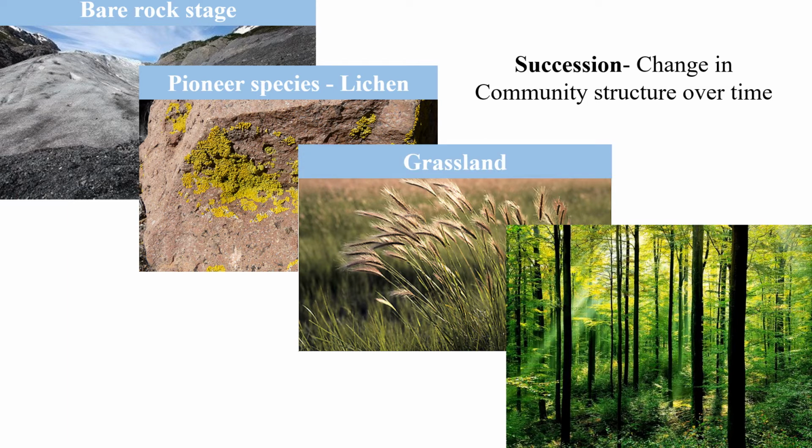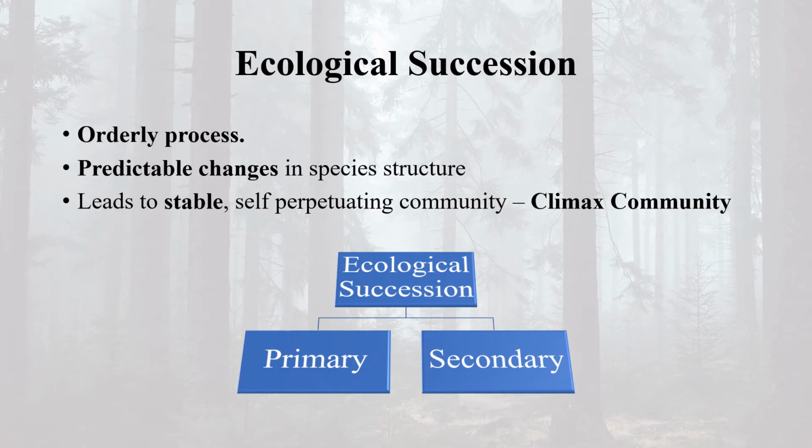It is thus an orderly process involving predictable changes in species structure leading to a stable, self-perpetuating community known as the climax community. Thus, ecological succession is an orderly process which has predictable changes in the species and community structure leading to the climax community. Succession will not go on any further than the climax community. This is the final stage.